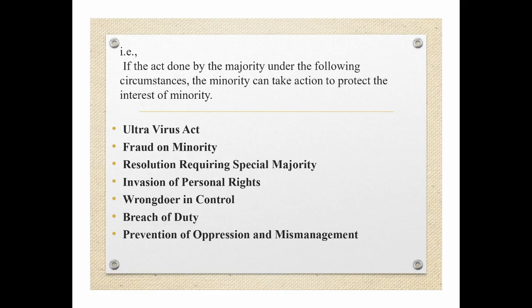That is, if the majority acts in certain circumstances, the minority can take action to protect the interest of the minority.